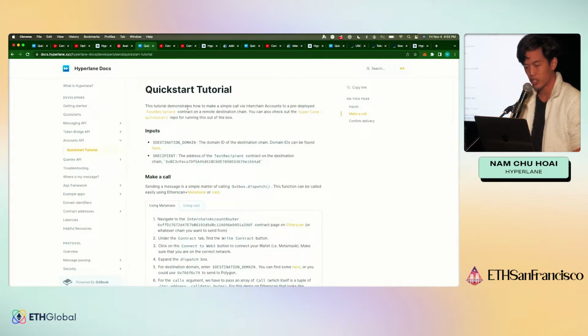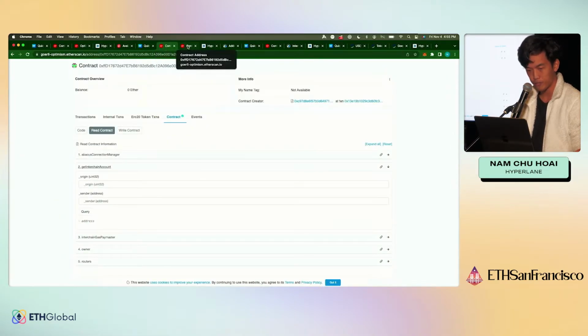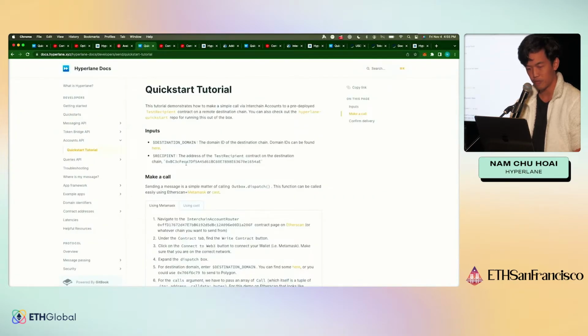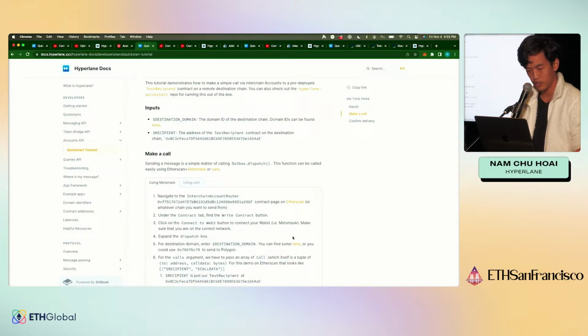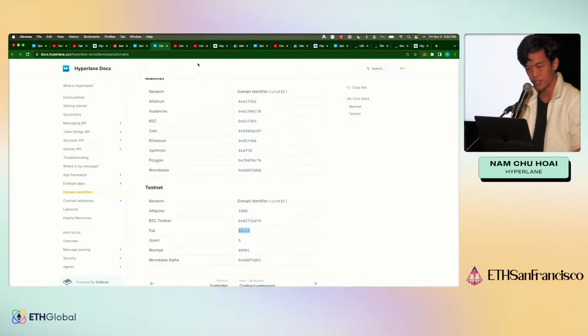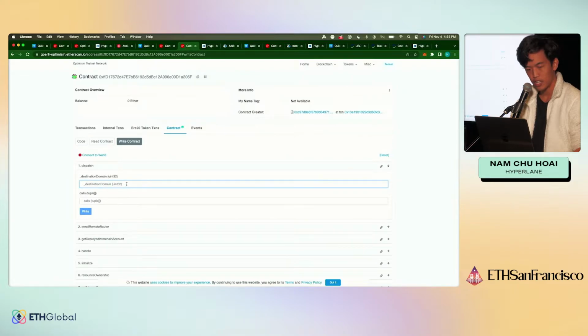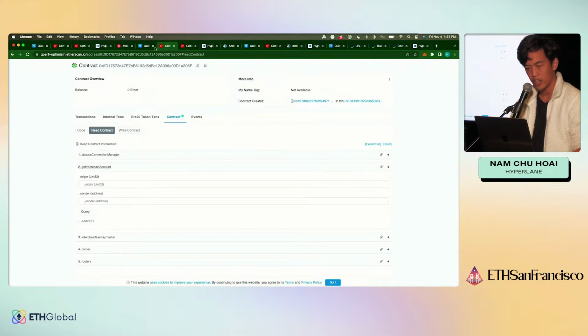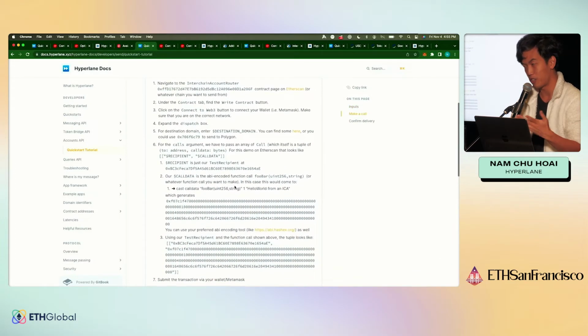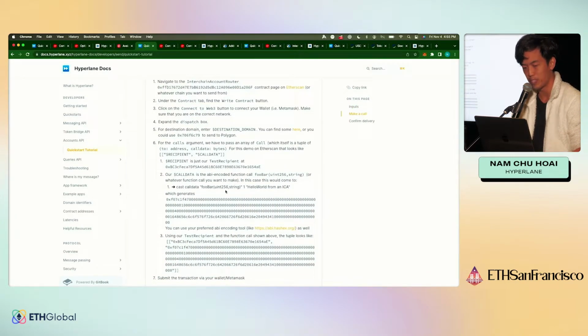So you basically just go, like in our case, you go to the interchain account router, which is right here and has these two dispatches. You once again specify a destination domain, which let's just do Fuji again. So let me see what the destination is. This destination domain right here. And then this is going to look a little bit more awkward in Etherscan, but I think when you use Hardhat or Foundry, it will be much easier.